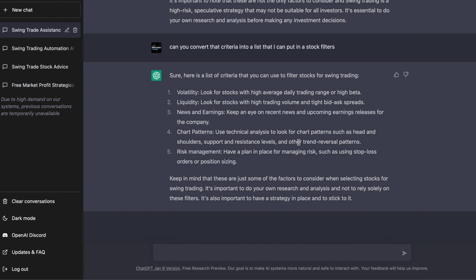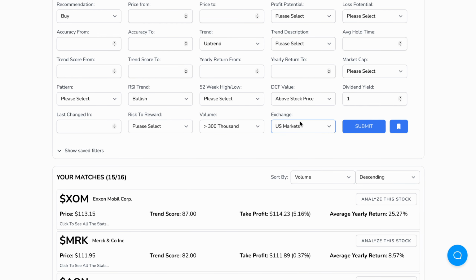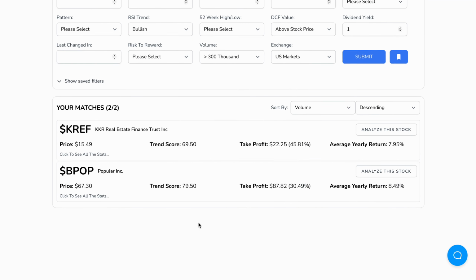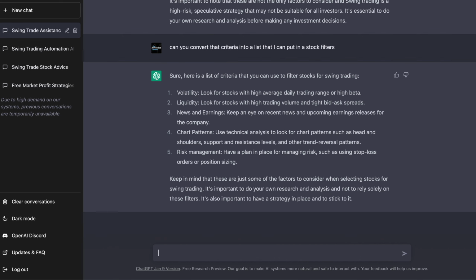Anything else? Risk management. Have a plan in place for managing risk. Well, the default average for managing risk is a 1 to 3 risk to reward or better. So to manage a 1 to 3 risk to reward, what do we need to see? Let's say a 5% potential loss, that brings us down to 13 stocks. If we want to have a 1 to 3, that means we need at least a 15% profit potential. That brings us down to 2 stocks. Right here, we have filtered down to 2 stocks out of the 10,000 stocks on the US market that ChatGPT has told us to look for.